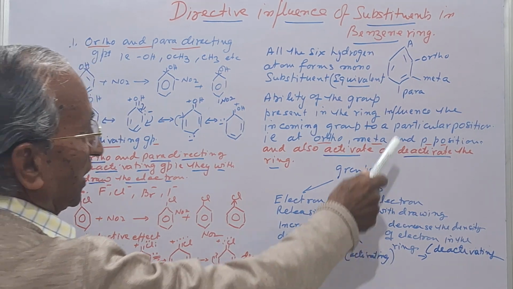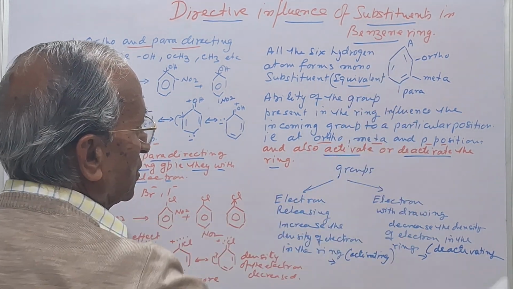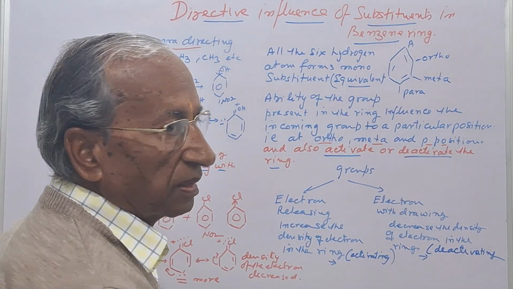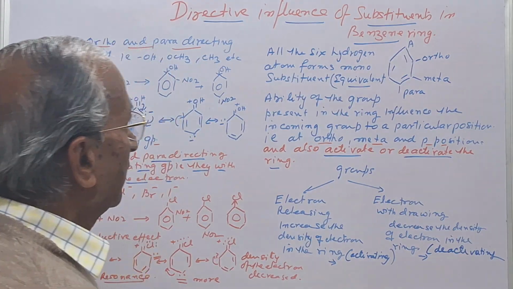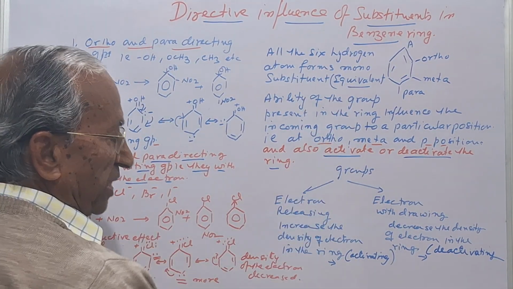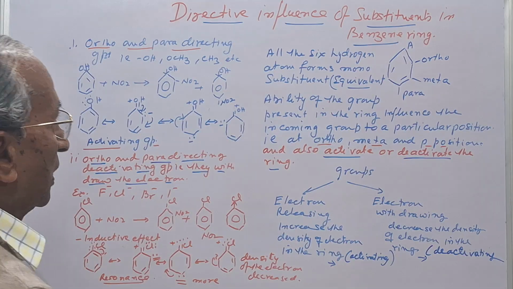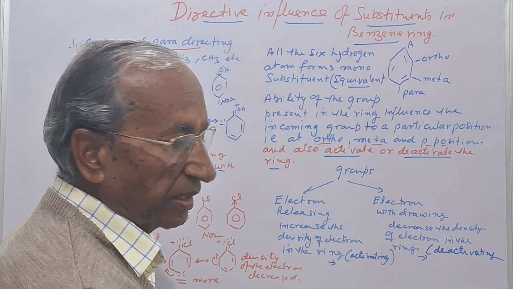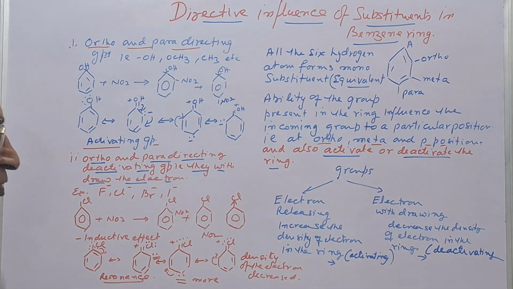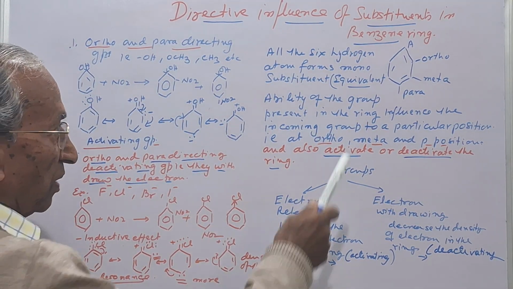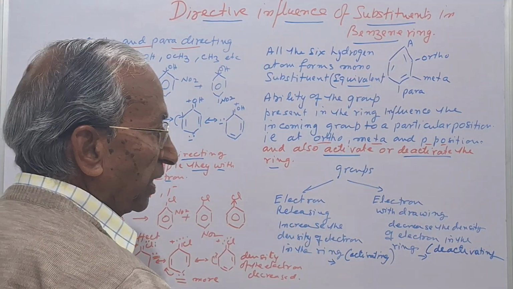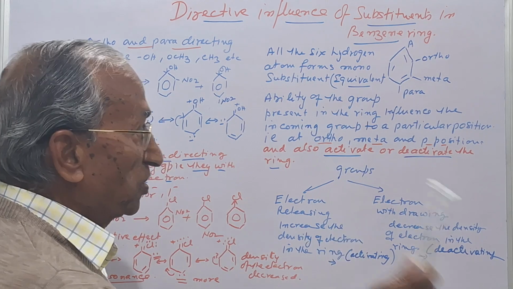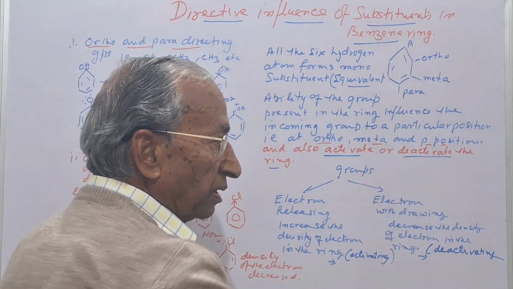You see, in the case of benzene, of the six positions, that is hydrogen atoms, the six positions are equivalent in nature and they form the mono substituent. Now the point is that when this mono substituted benzene ring undergoes further substitution, what will be the position of the incoming substituent?